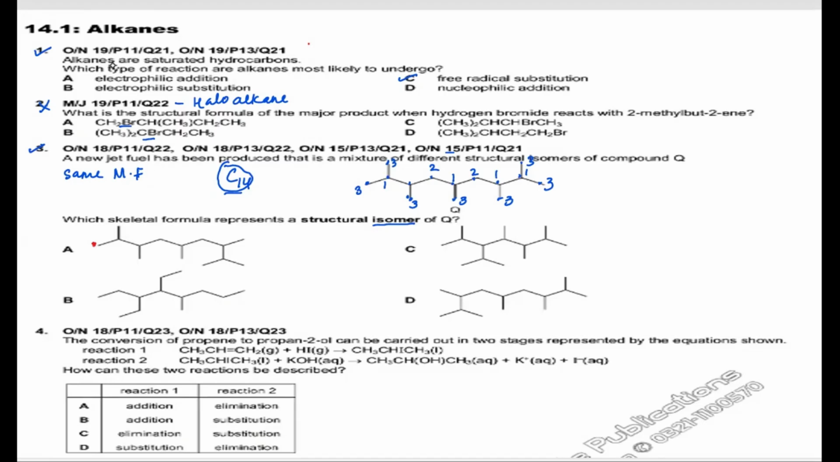D is same as C. Now let's see. 1, 2, 3, 4, 5, 6, 7, 8, 9, 10, 11, 12, 13, 14. So it has 14 carbons in it. Then counting the next one: 1, 2, 3, 4, 5, 6, and so on up to 14. यहाँ पर भी 14 कार्बन हैं.